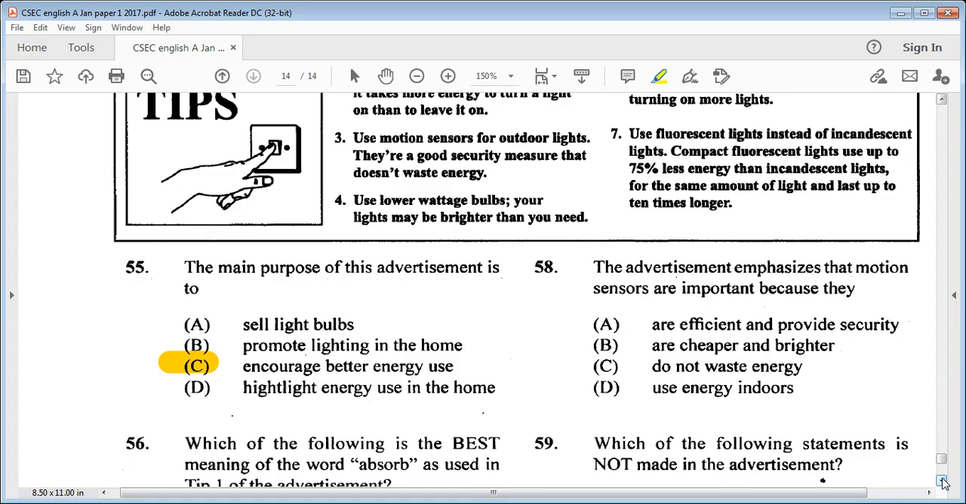The advertisement emphasizes that motion sensors are important because they A. are efficient and provide security, B. are cheaper and brighter, C. do not waste energy, D. use energy outdoors. Our answer is C, do not waste energy.